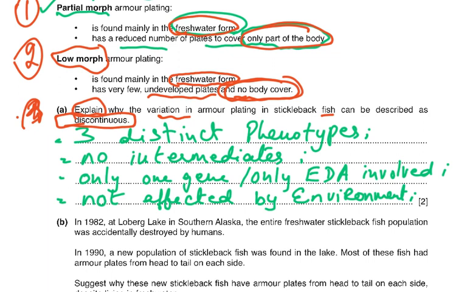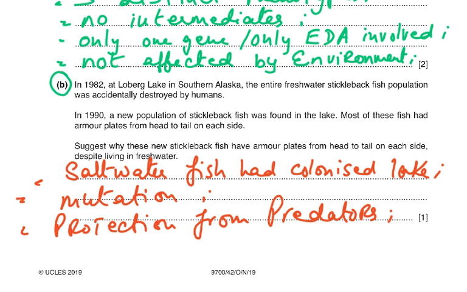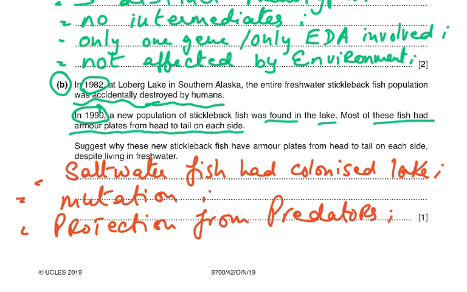So then we come on to the B part of the question. Now, in 1982, at Loughburg Lake in southern Alaska, the entire freshwater stickleback fish population was accidentally destroyed by humans. So, 1982, something happened, fish population was accidentally destroyed by humans. 1990, a new population of stickleback fish was found in the lake. Most of these fish had armor plates from head to tail on each side. Suggest why these new stickleback fish have armor plates from head to tail on each side despite living in fresh